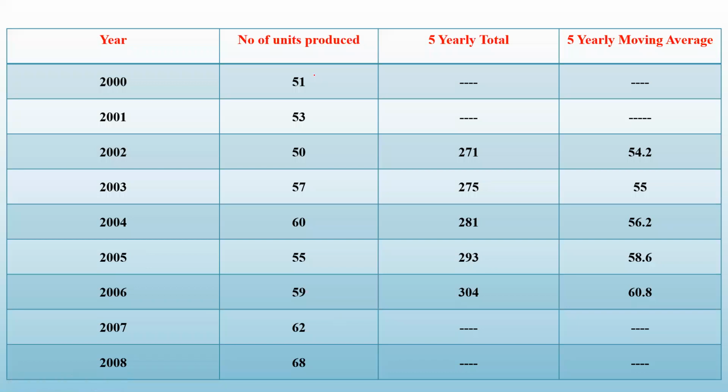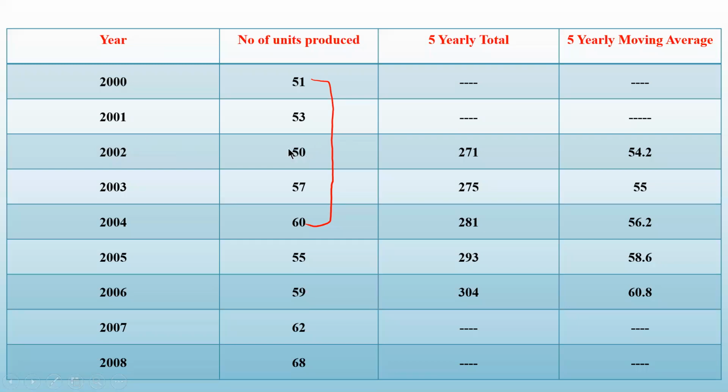So what I have to do? First, I have to take the total of 5. So total of 51, 53, 50, 57, and 60. Look at here. The total will be 271. And that I will write in the center of this. In the center of this, that is 2002. So I'm getting this figure, 271, for 2002.